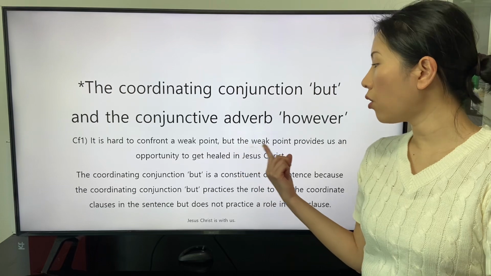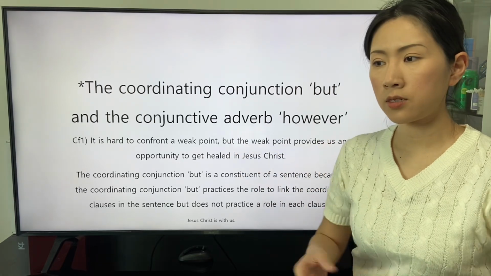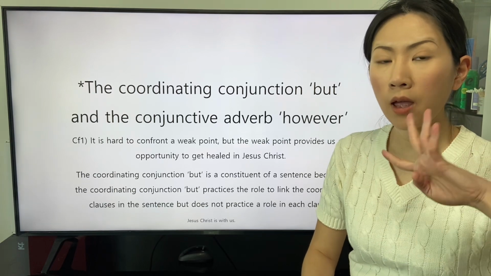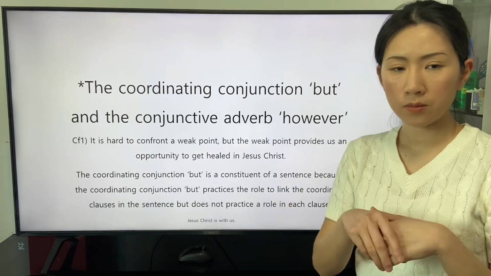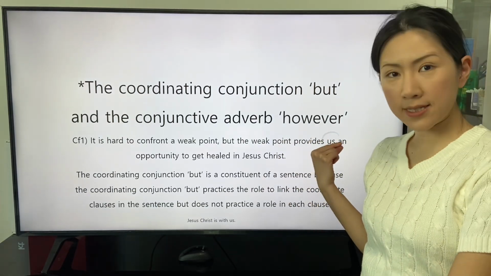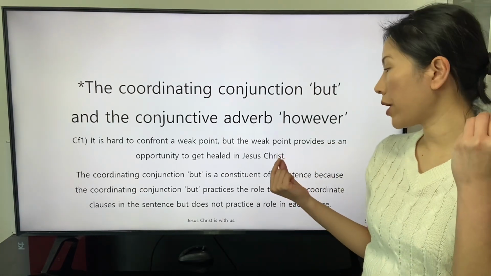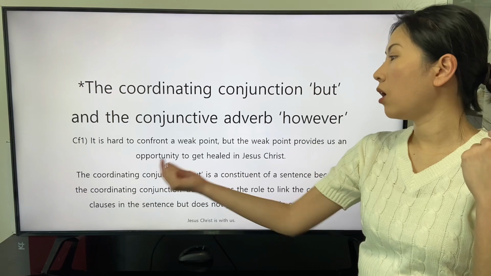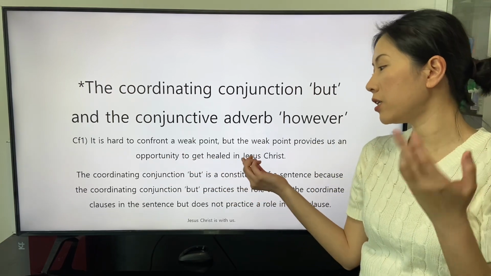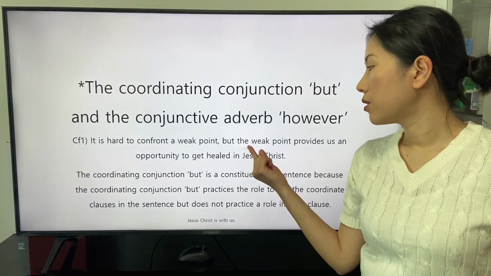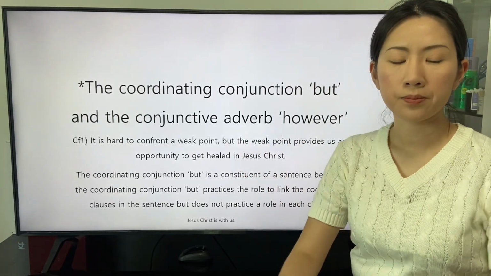And the second coordinate clause is constituted with the fourth type of clause. The indirect object, us, is conveyed the direct object, an opportunity to get healed in Jesus Christ, from the subject, the weak point.